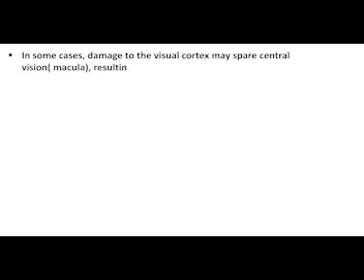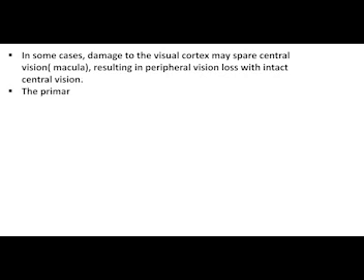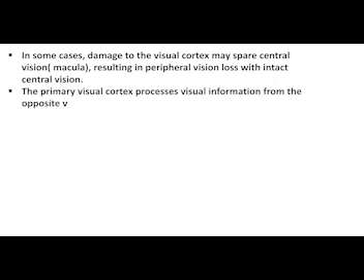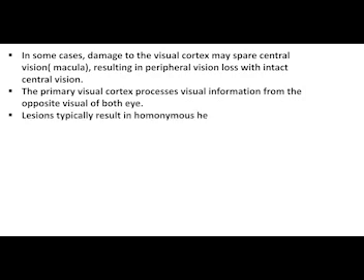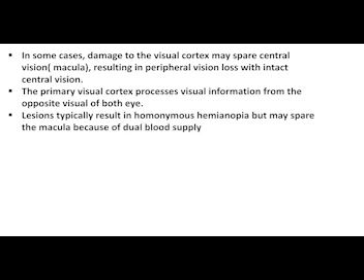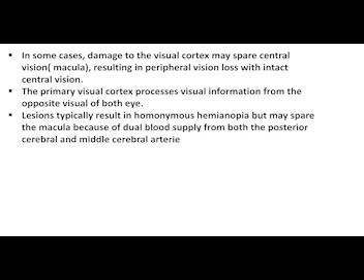In some cases, damage to the visual cortex may spare central vision, the macula, resulting in peripheral vision loss with intact central vision. The primary visual cortex processes visual information from the opposite visual field of both eyes. Lesions typically result in homonymous hemianopia but may spare the macula because of dual blood supply from both the posterior cerebral and middle cerebral arteries.